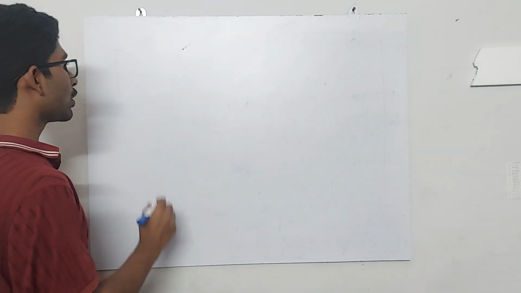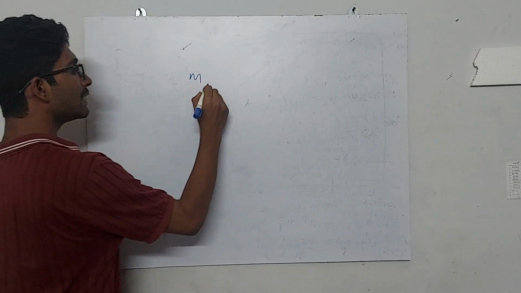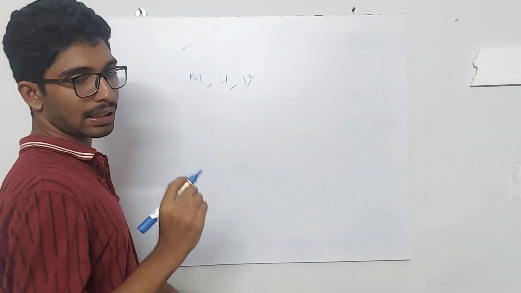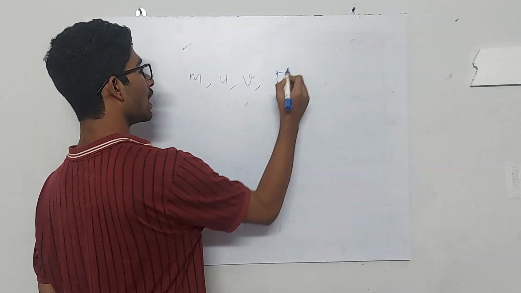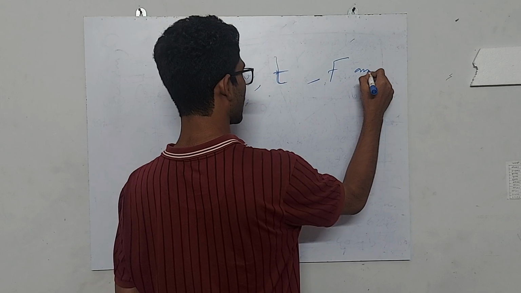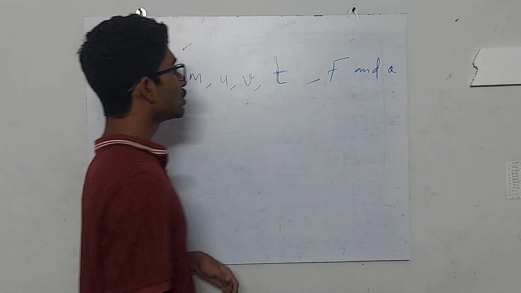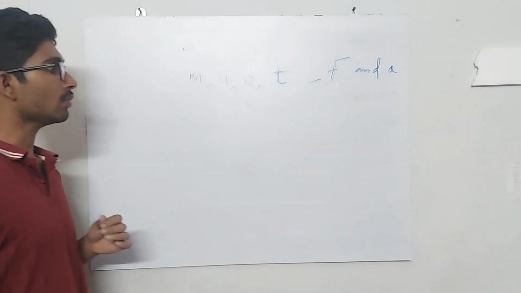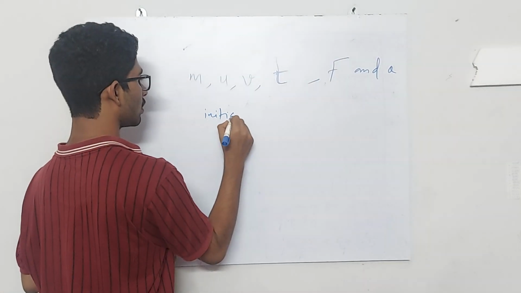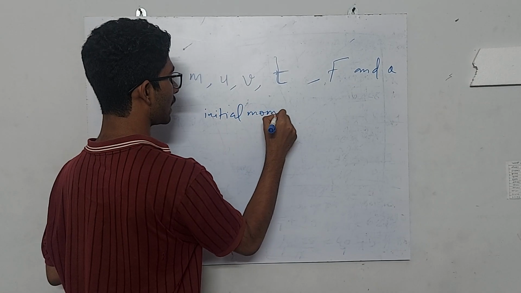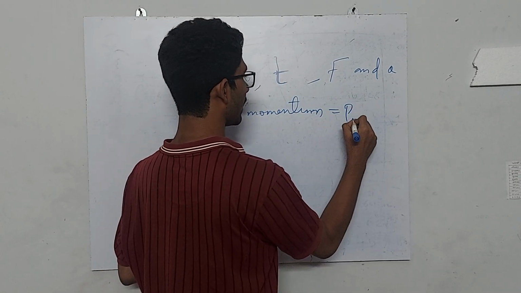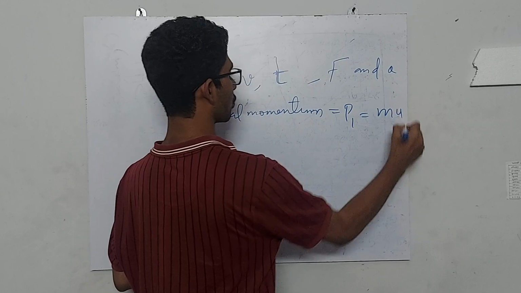So let there be an object of mass m, of initial velocity u, of final velocity v, moving for a time t. We need to find the relation between force F and acceleration a. So what all do we know? What is the initial momentum? Initial momentum, P1 let it be, will be equal to mu.